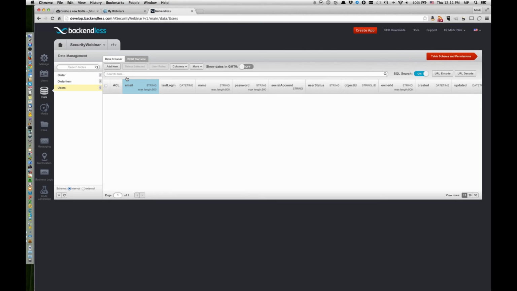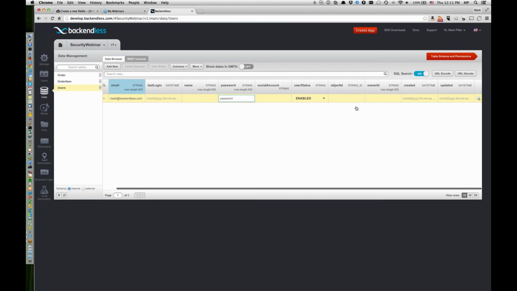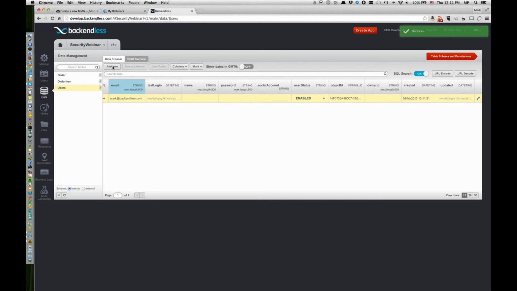To bring it closer to where real applications are, we're going to add a couple of users, and let's just add them manually. So here, add one user, I'm going to use my email address, mark@backendless.com. Password is going to be just password. I'll save that user. And another user, let's make him joe@backendless.com, and same password to keep things simple. All right, so now there are two users in the system.